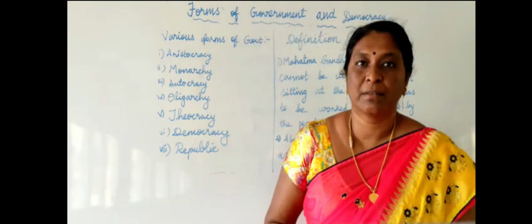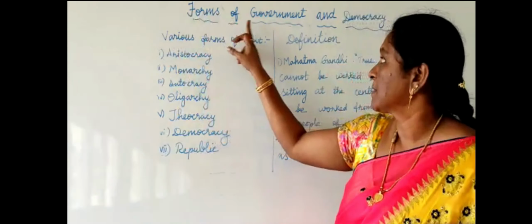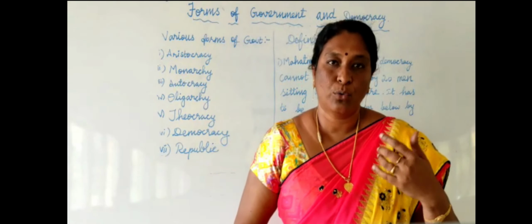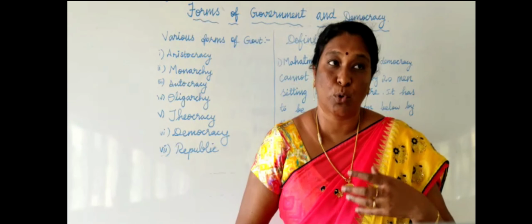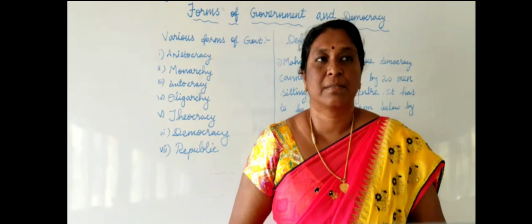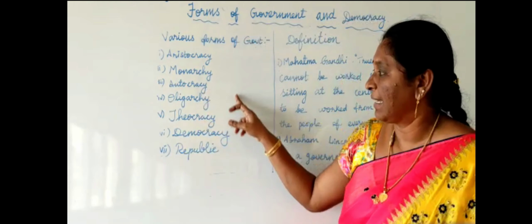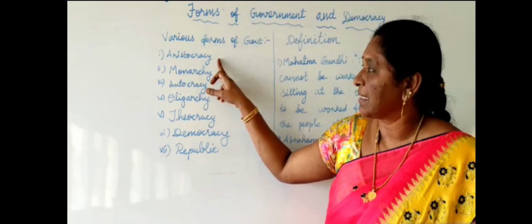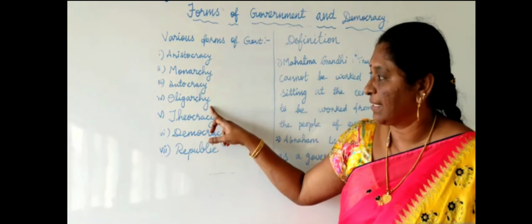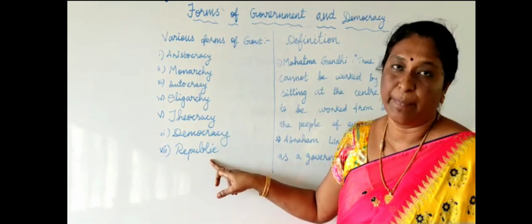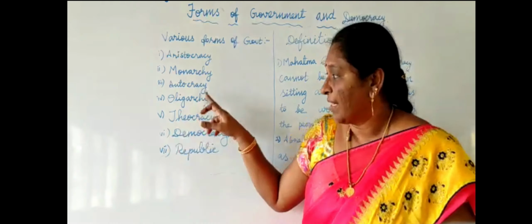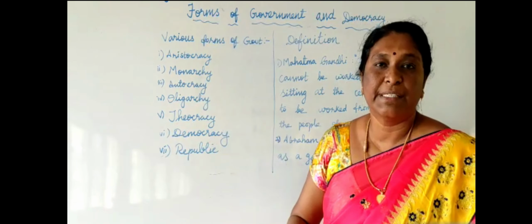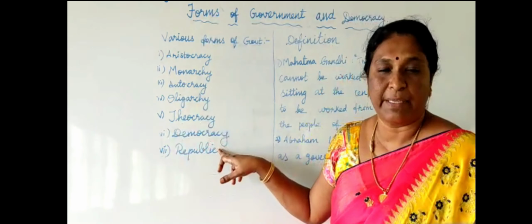Today we have the topic Civics Unit 1: Forms of Government and Democracy. We are going to learn from this lesson how various forms of government have developed globally, and from these various forms of government we can learn about democracy. Globally practiced forms include aristocracy, monarchy, autocracy, oligarchy, theocracy, democracy, and republic. But the modern world prefers democracy among these. So we learn about democracy in this lesson very briefly.